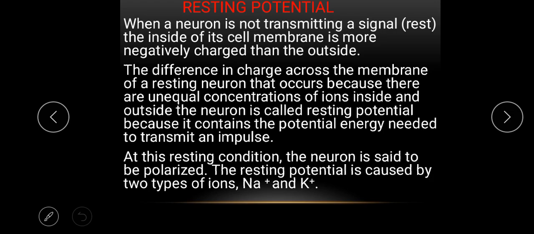Usually, the resting potential of a neuron is caused by two types of ions, which are sodium and potassium ions. Sodium and potassium ions give rise to the resting potential of a cell. For example, let's say this is the neuron.